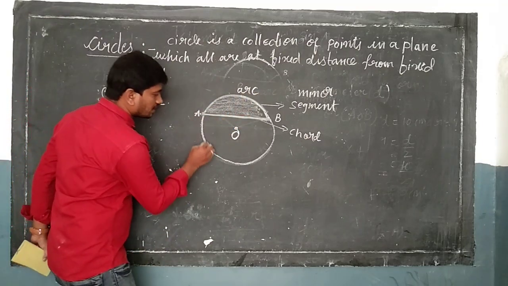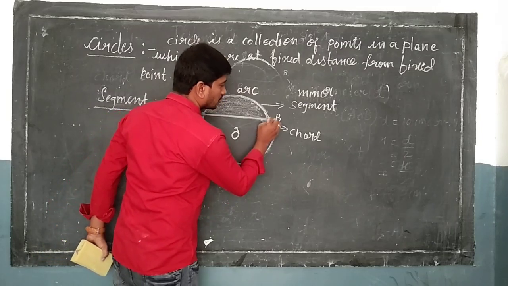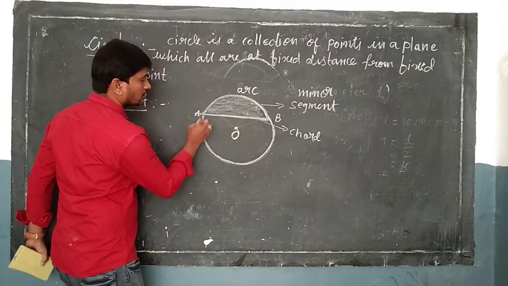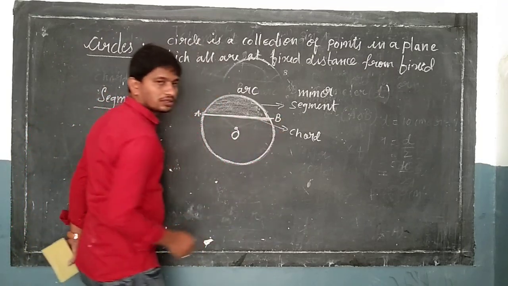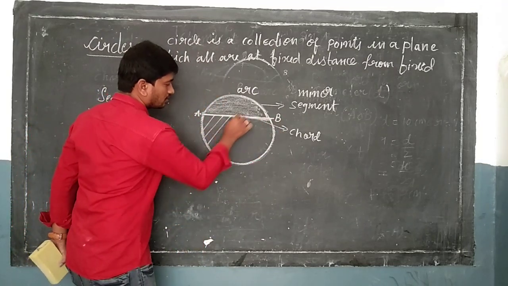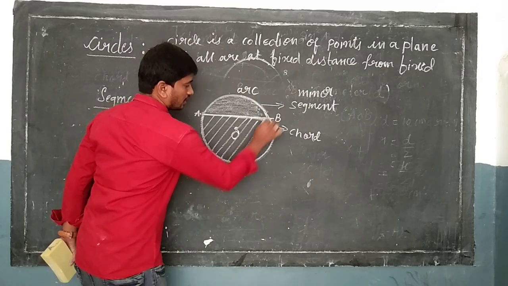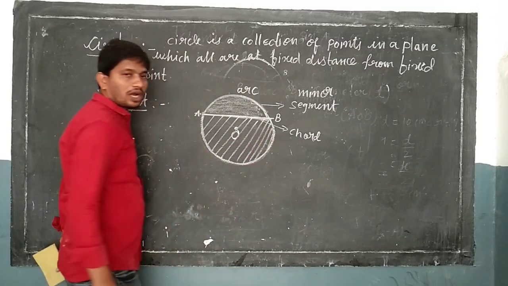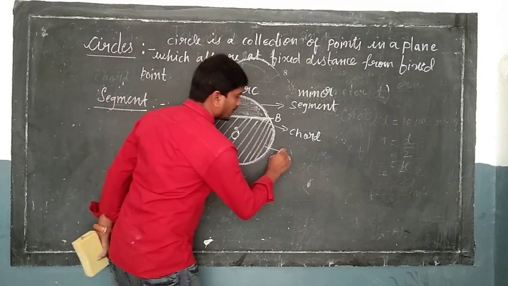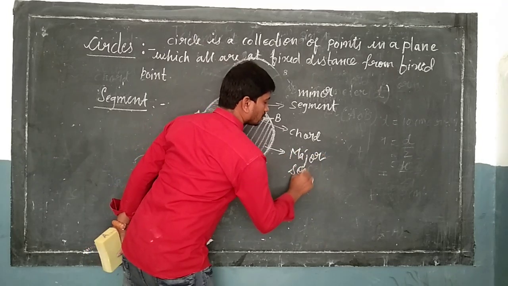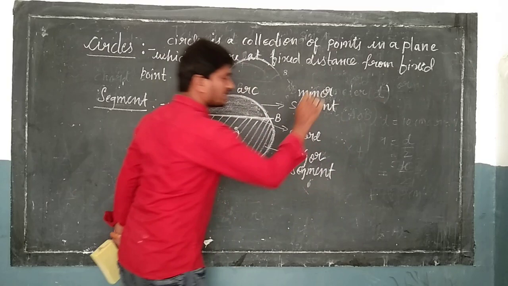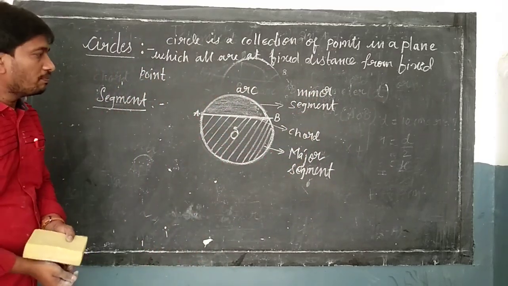And what is this, students? This is also an arc and this is the chord and this region, the region enclosed by a chord and an arc, is called a major segment. What do you mean by major segment?